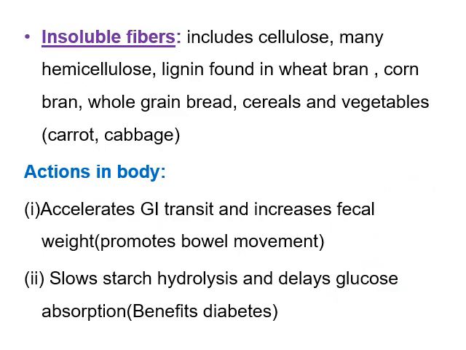Insoluble fibers include cellulose, hemicellulose, and lignin, which are found in wheat bran, corn bran, whole grain bread, cereals, vegetables, carrot, cabbage, etc. Here, the action of insoluble fibers is that they accelerate gastrointestinal transit and increase fecal weight.